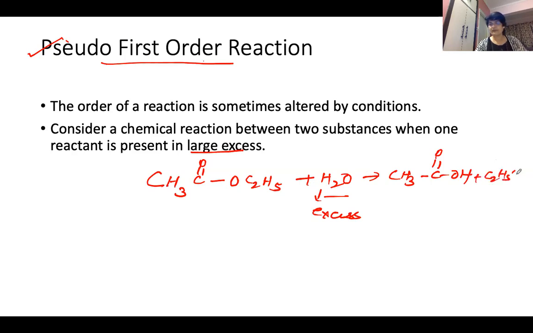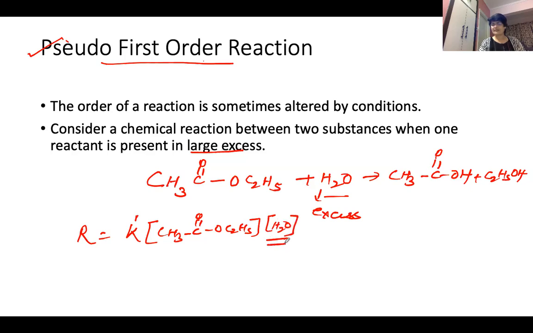Like here we are going to take K for this particular part. Normally we say R is equal to K CH3COOC2H5. We'll take this as K dash, and H2O is taken in a large amount, like river water.